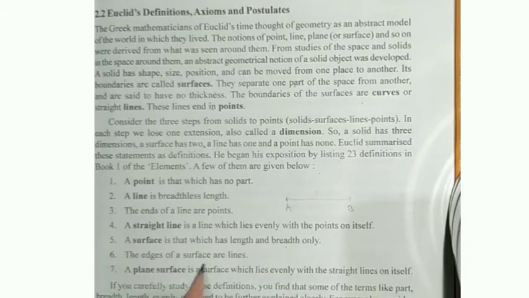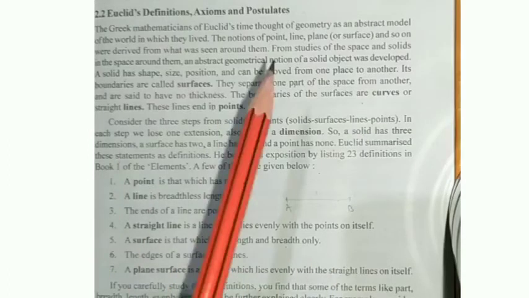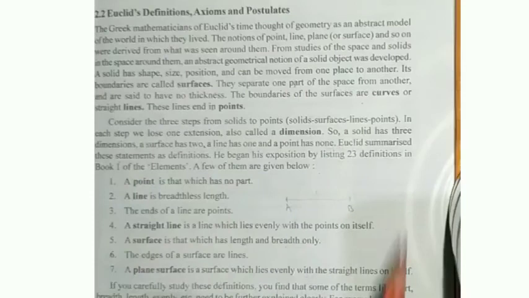Next, the edges of a surface are lines, okay. Again I will take the example of this textbook only. Here the edges give you a line, so that's why I can say a surface is that which has length and breadth. Similarly, the edges of the surface are lines.